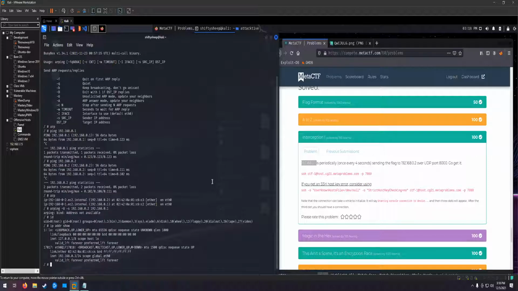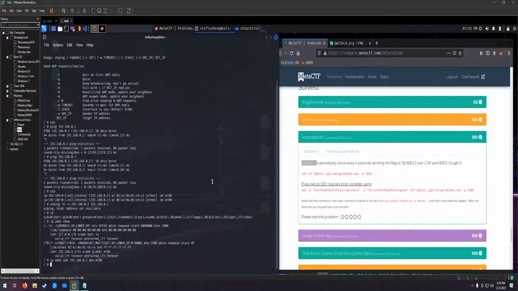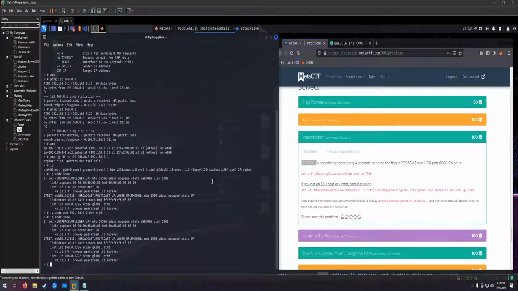It only has one IP address, 192.168.0.3. So we're going to do an ip address add of 0.2 to device eth0. Now you can see we have two addresses associated with this. We'll still have connectivity on our .3, but we also are technically able to get stuff on .2.